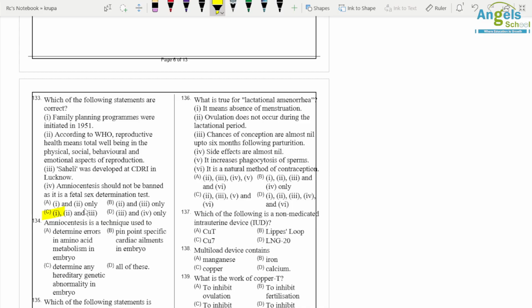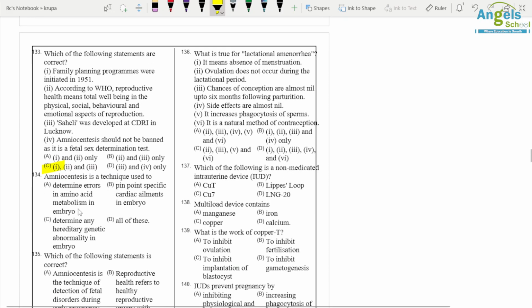C option. Question number 134. Amniocentesis is a technique used to determine if any genetic abnormality is present in an embryo.